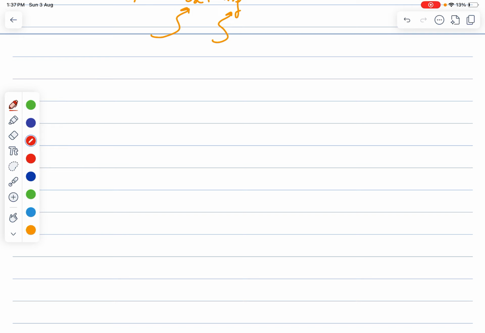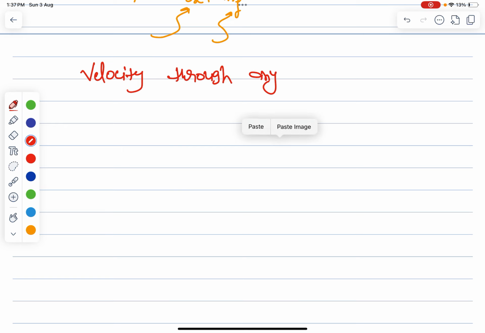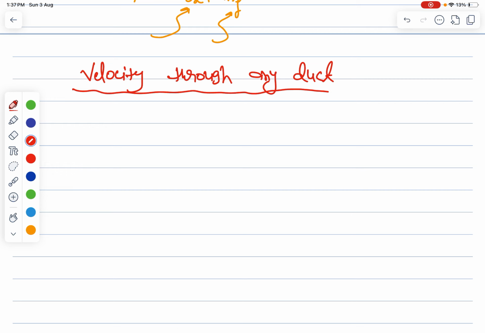Velocity through any duct. Basically they are talking about the rocket engines. So let me draw one figure for you. Guys, please ignore the background music and the background people who are talking. Still I cannot do anything about this. Okay, so let me draw this.